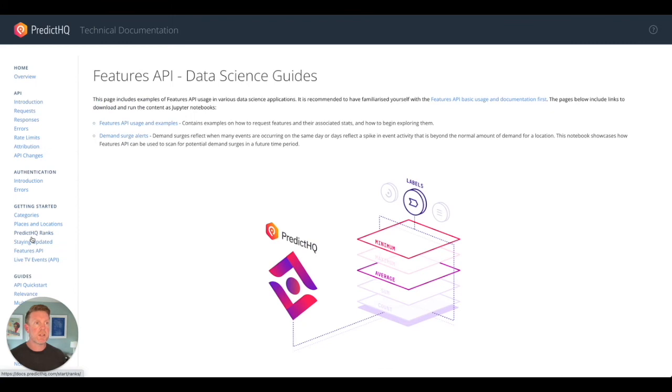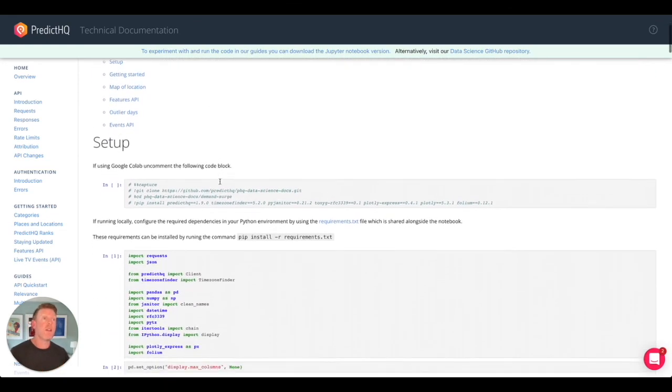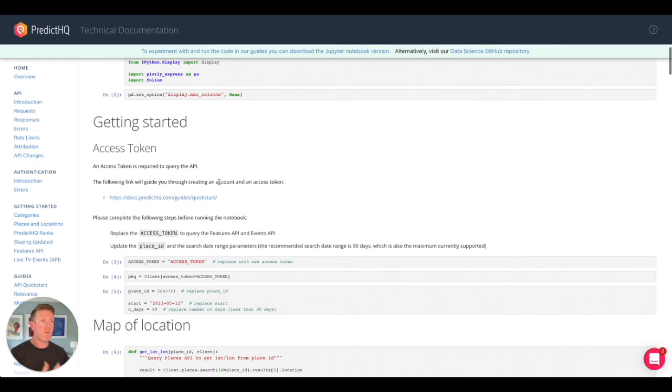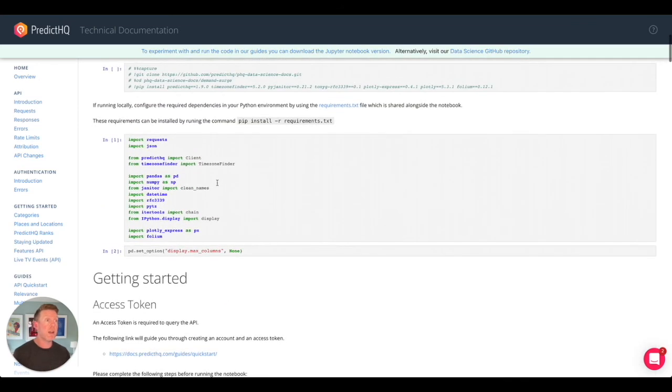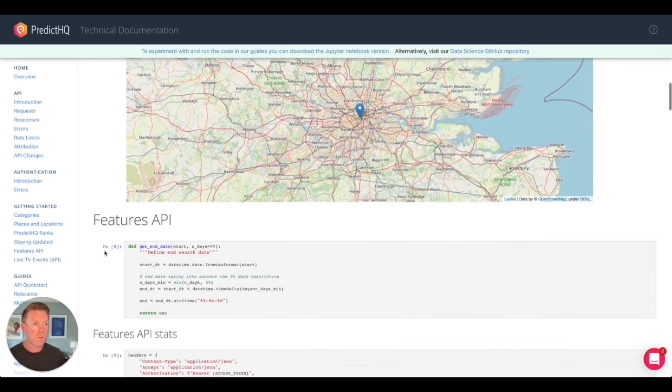If we just go into the Features API, you can actually go in here and now start building the demand surge alerts. So what we've actually done is we've created an entire notebook for you that can get you up and running. And all you really need to provide is information on the date, the location, and we can do the rest for you. So this is all up and running super, super fast.